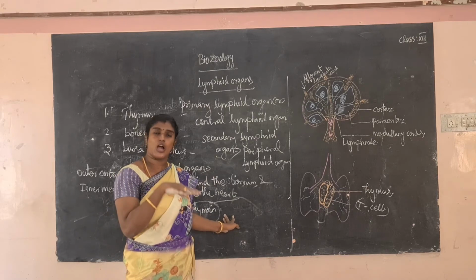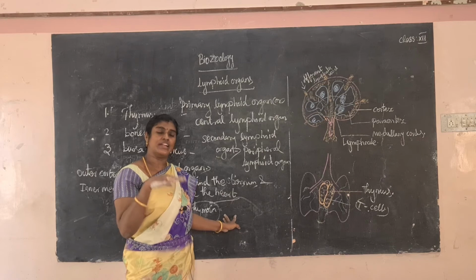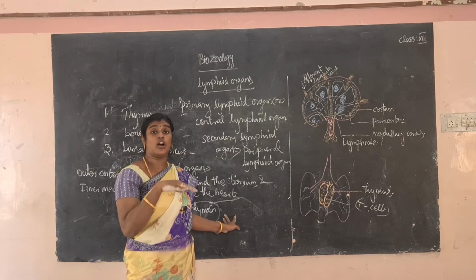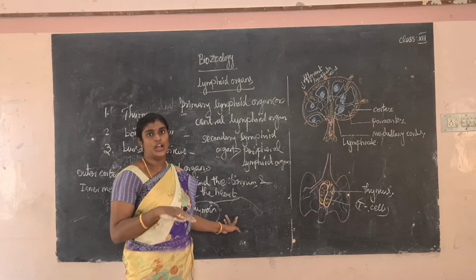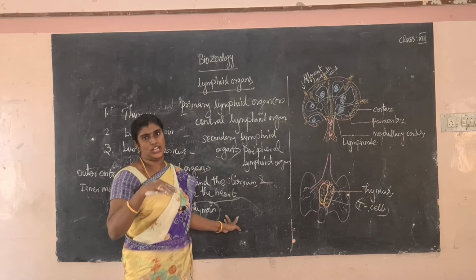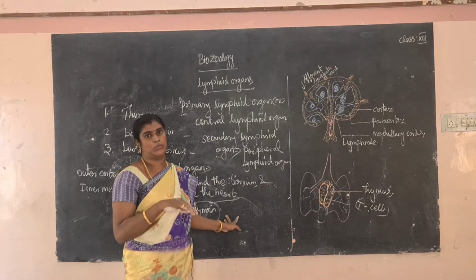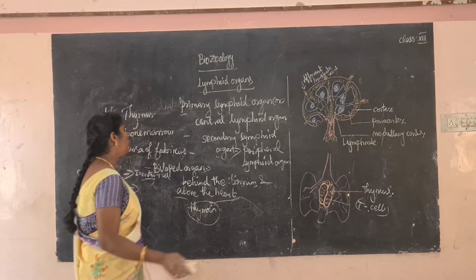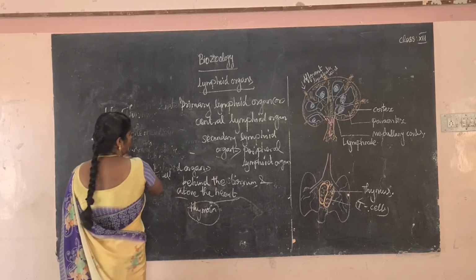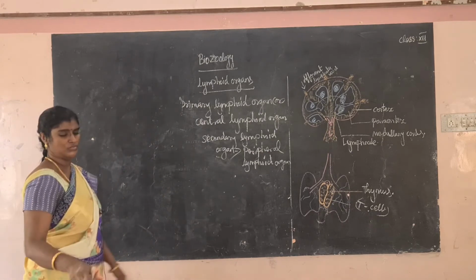So what is the meaning of immunocompetent cells? This type of cells are directly involved in the immunological process, that is called immunocompetent cell. அதாவது நோய் தடைகாப்பு திறன் பெற்ற செல்ஸ் அப்படின்னு சொல்றதா immunocompetent cell. Okay, do you understand the thymus region? So next lymphoid organ, bone marrow.